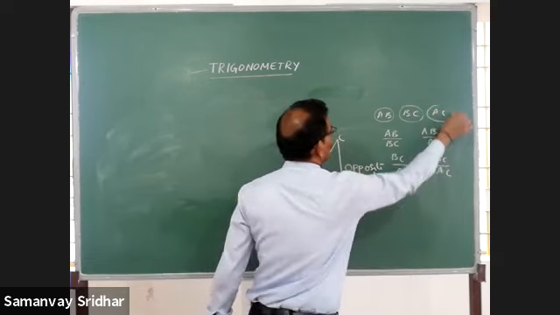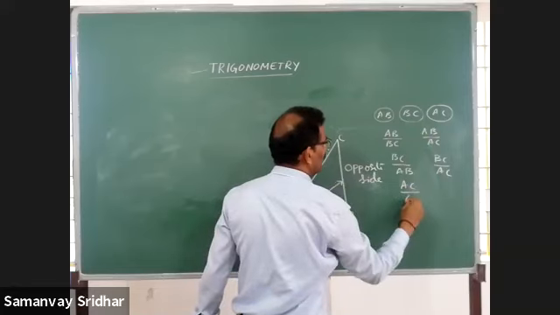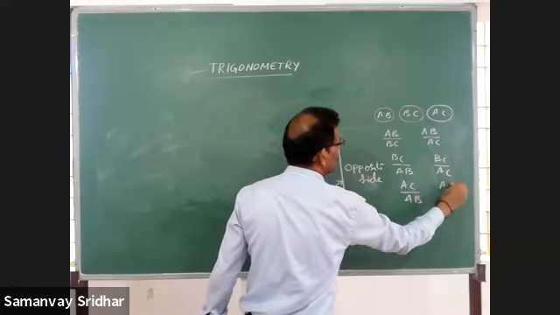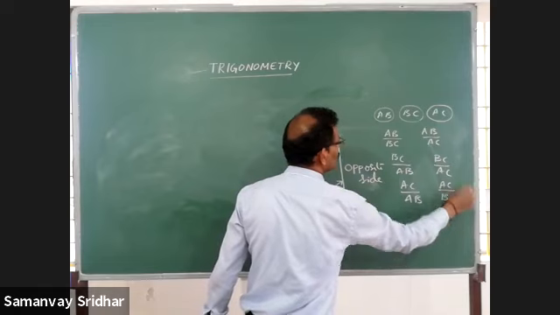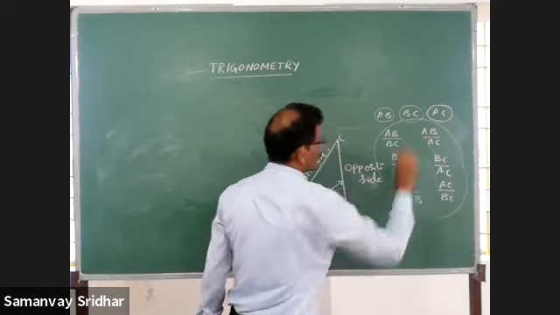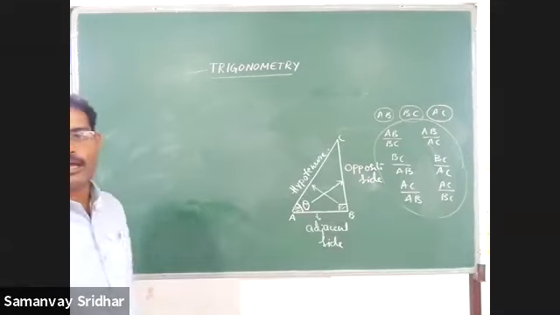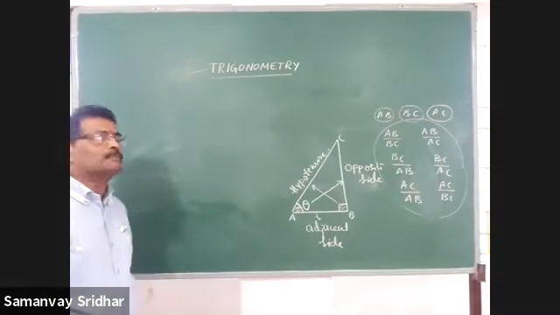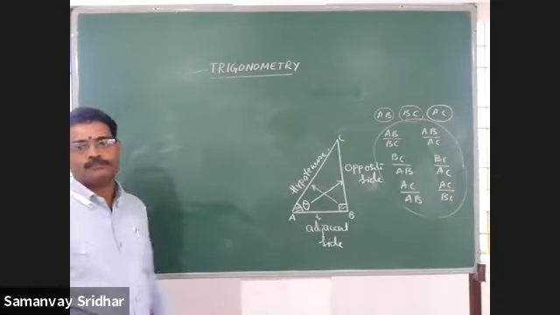Consider AC as the numerator: AC by AB and AC by BC. Am I right? How many ratios are possible here? 6 ratios. Is a 7th ratio possible? No. Maximum 6 ratios we can write.